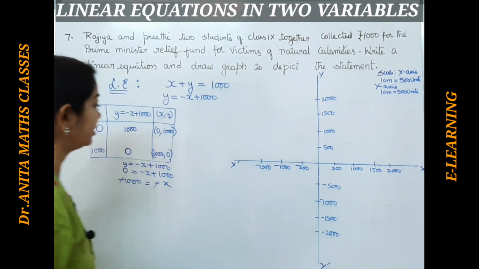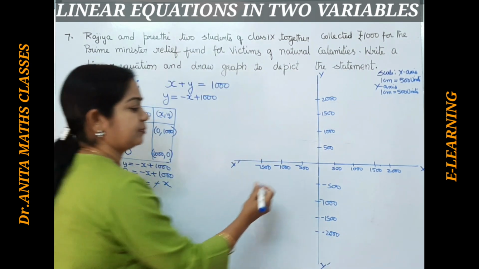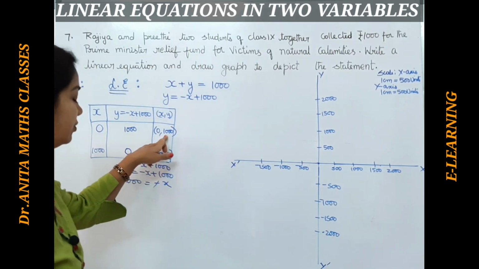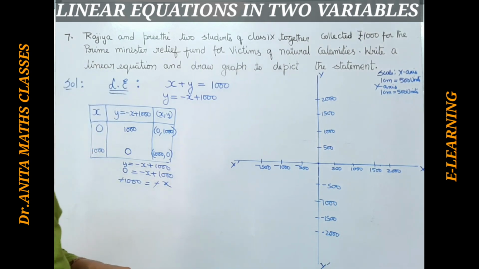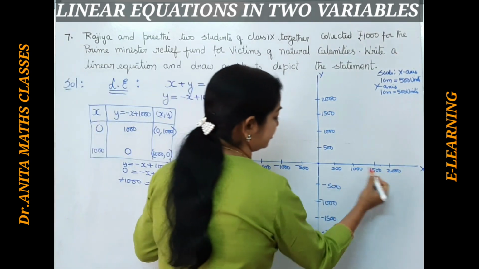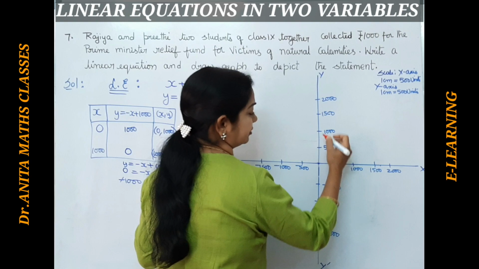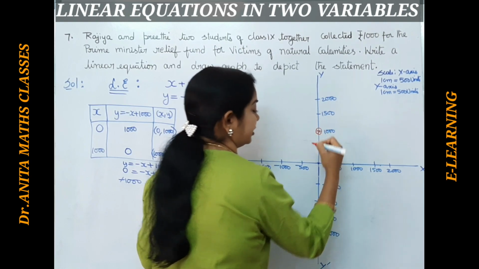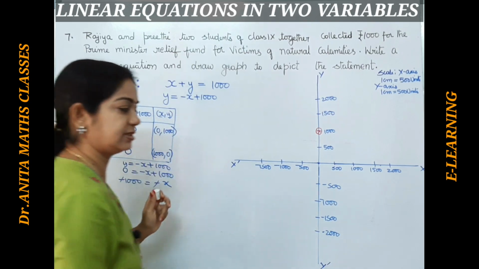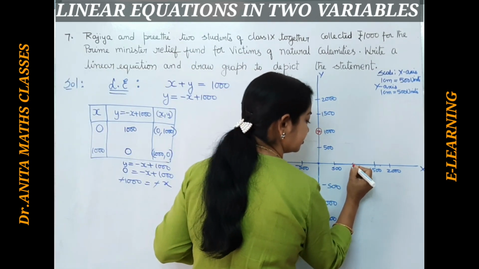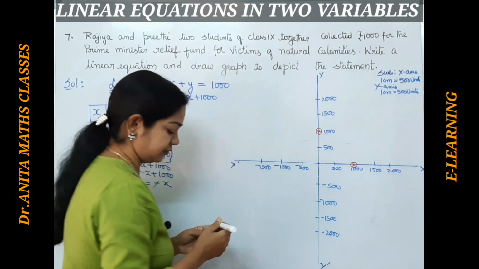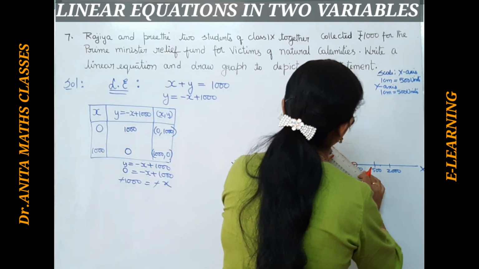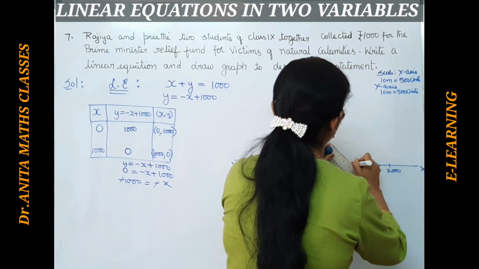Okay, now we will plot. The point of intersection is the origin, that is 0, 0. Now the first point is 0, 1000. Let me plot 0, 1000: 0 on the x-axis, 1000 on the y-axis, this point, right? And 1000, 0: 1000 on the x-axis and 0. So this point. Let me join them with a straight line.